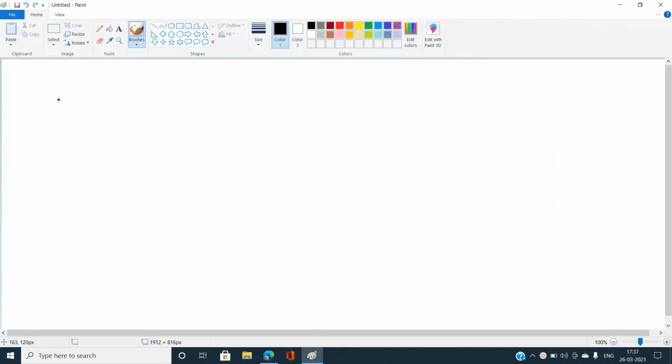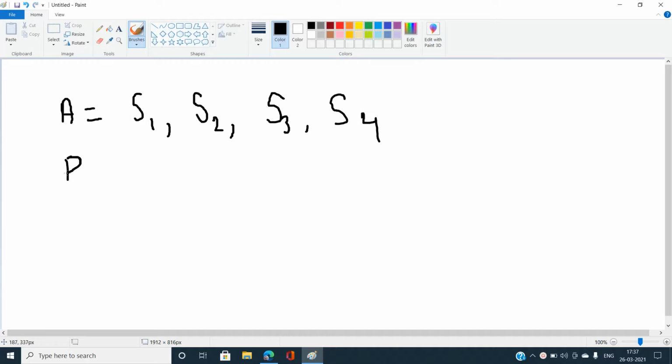So here let's assume that we have an array A consisting of strings s1, s2, s3, and let's say the last one, s4. Now let's say we have an array B also, B of strings, and let's call them M1, M2, and let's say only M3. And now we need to check if this S1 is a universal string or not.